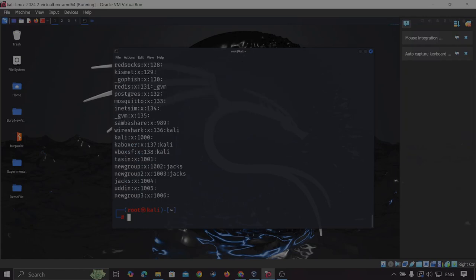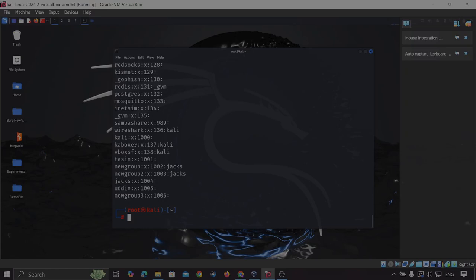Okay, so if you can see here, this is the group name, this is the encrypted password, and this is the group ID. So that means my group is created now. And also we are seeing the primary group of the Uddin user that we have created earlier.